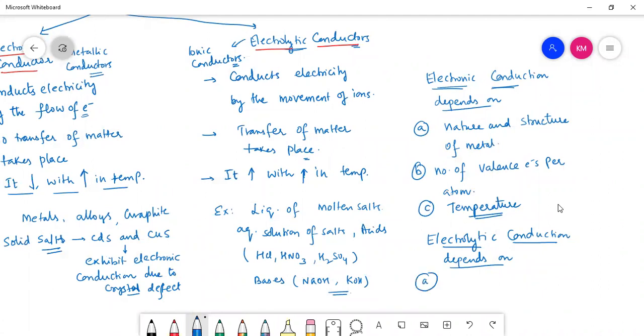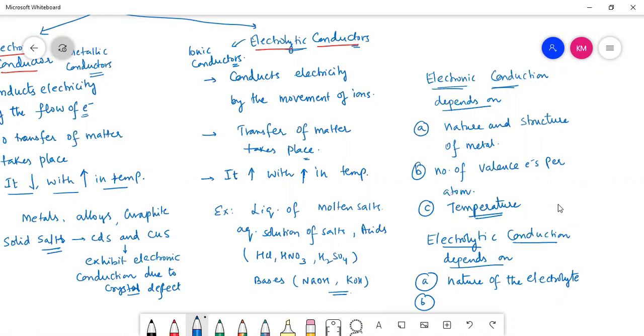First one is the nature of the electrolyte. Of course, I'll discuss this. The electrolyte might be a strong electrolyte or a weak electrolyte. A strong electrolyte can give 100% conduction. A weak electrolyte can give less than 100% conduction.